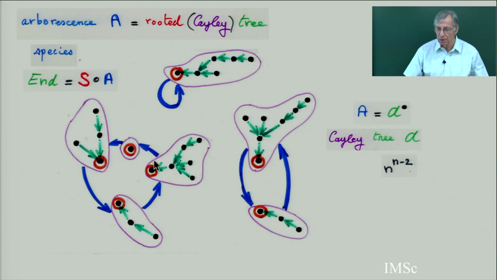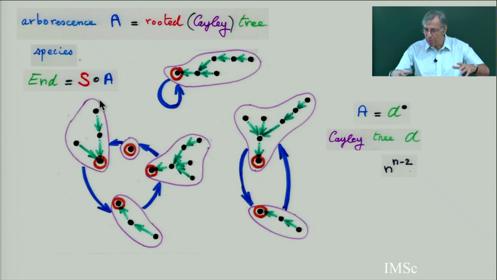The important fact for the formula we got last time for Jacobi polynomials was to use this principle that any endofunction is a permutation of arborescences.